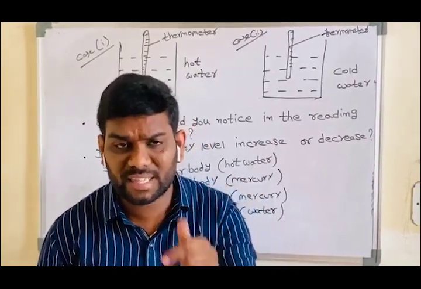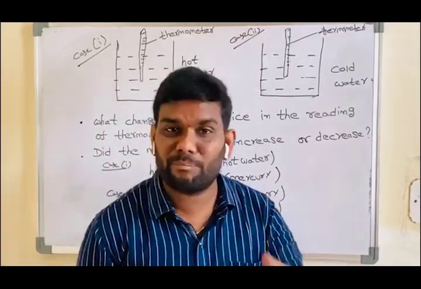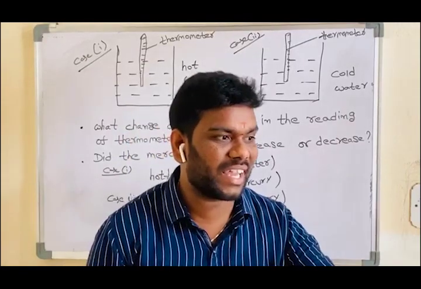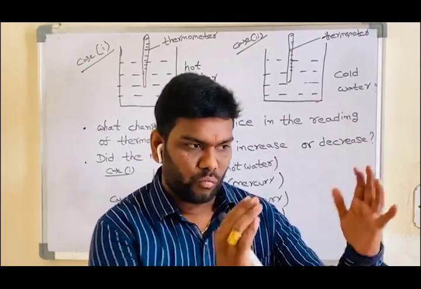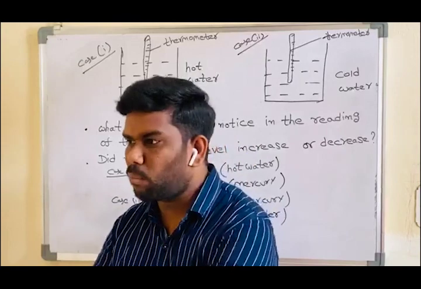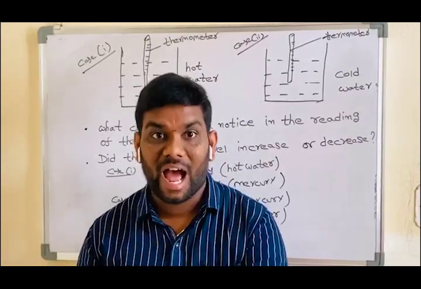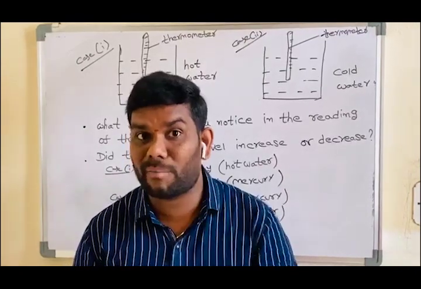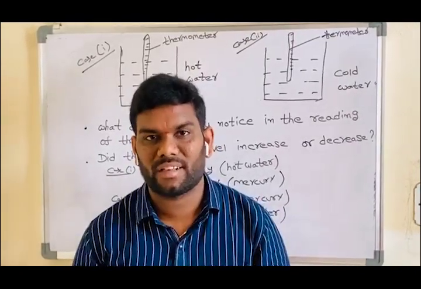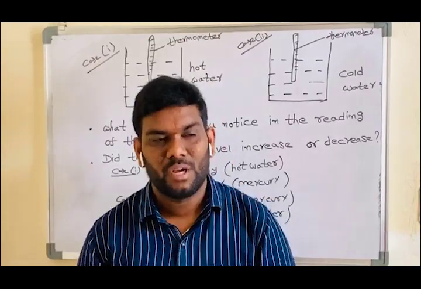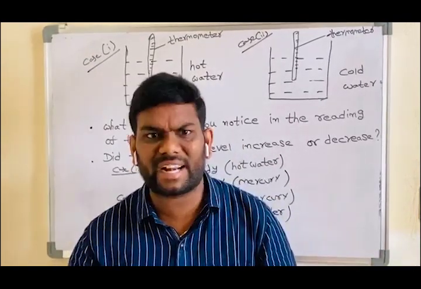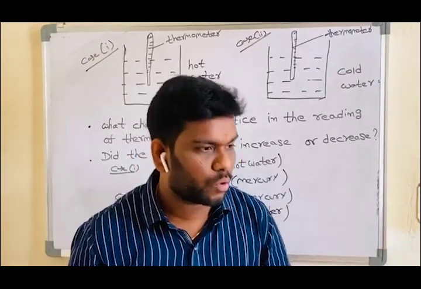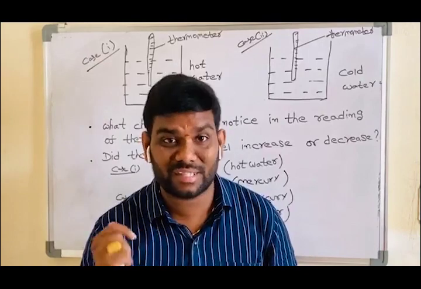Do you know what a thermometer is? Thermometer means to measure the heat energy, to measure which body is hotter, which body is colder. That is the identification of a thermometer. So what is the use of a thermometer? To tell which body is hotter, which body is colder. In this thermometer, mercury is there.